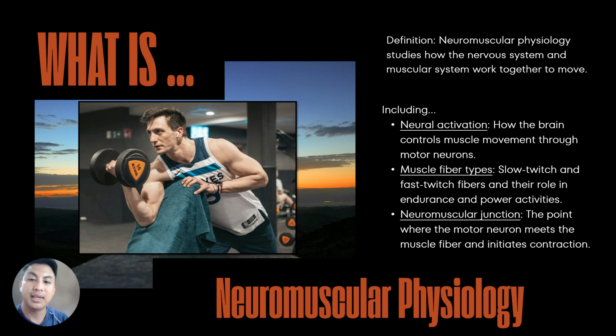So this includes the neural activation, how the brain controls muscle movement through motor neurons. Muscle fiber types, which include the slow twitch and fast twitch fibers and their role in endurance and power activities. And the neuromuscular junction, the point where the motor neuron meets the muscle fiber and initiates contraction.